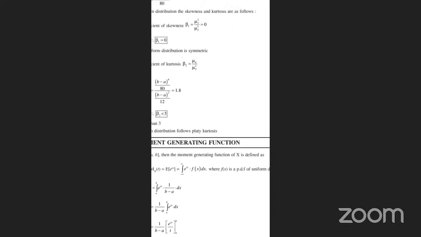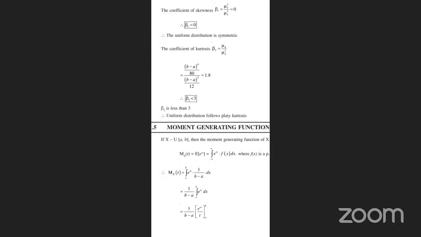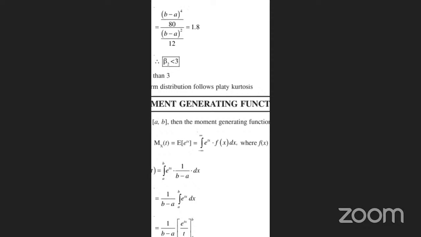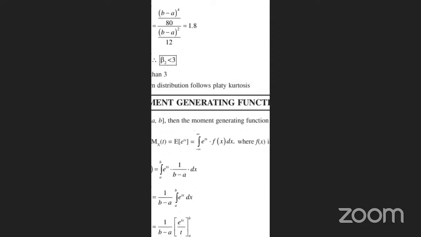Then the moment generating function, MGF. I already told you in the third semester also, what is the moment generating function? X follows the uniform distribution on (a, b). The moment generating function of X is defined by M of X of t equals E of e^(tX), that is, integration from minus infinity to infinity of e^(tx) f(x) dx, where f(x) is the probability density function of the uniform distribution here.